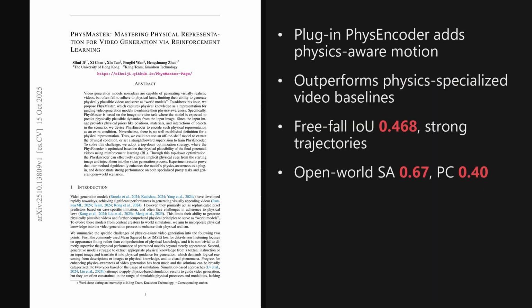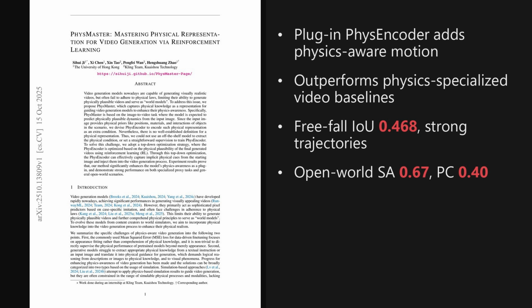I'm Alex. Today we're looking at a paper from the Hugging Face trending list, published on October 15, 2025, just yesterday. The big idea is a plugin module called PhysMaster that learns a physical representation with reinforcement learning and human feedback, using direct preference optimization, guiding image to video generators to follow physics, with semantic adherence 0.67 and physical common sense 0.40. The paper is titled PhysMaster, Mastering Physical Representation for Video Generation via Reinforcement Learning. And as we will see later, the implications for controllable video dynamics are significant.